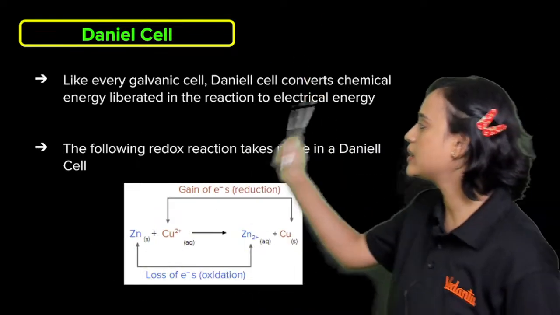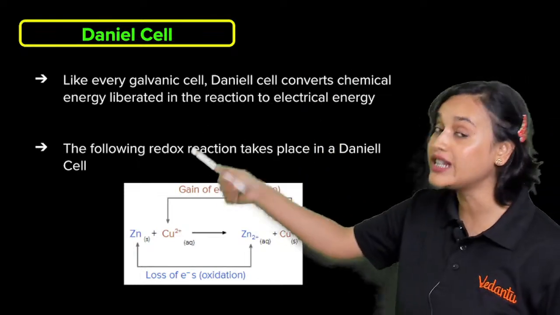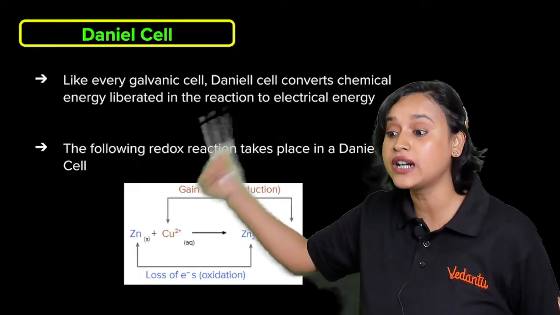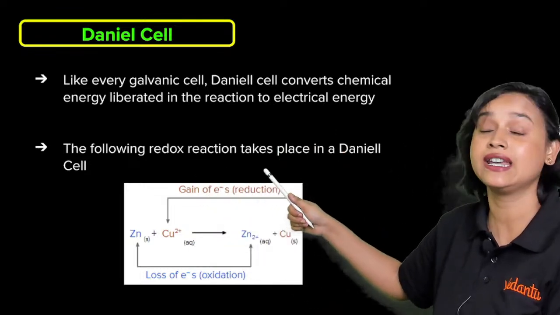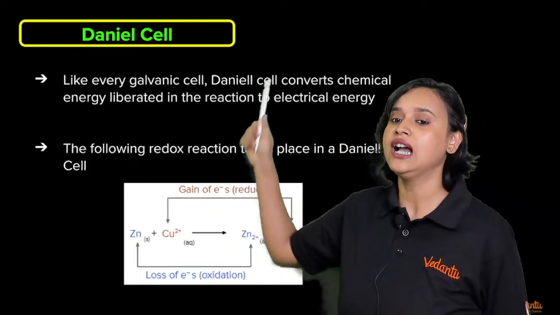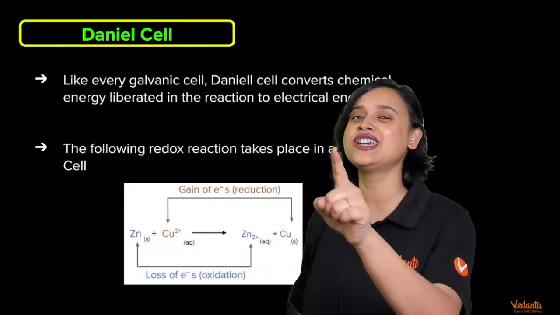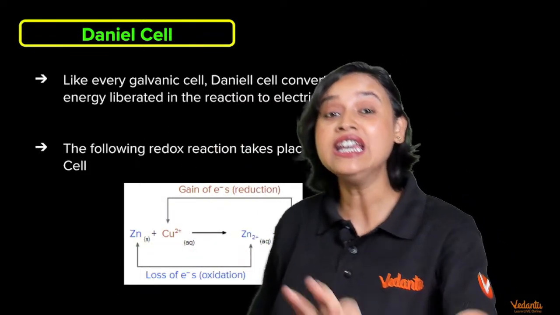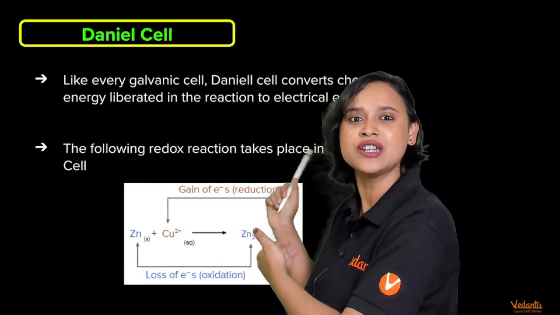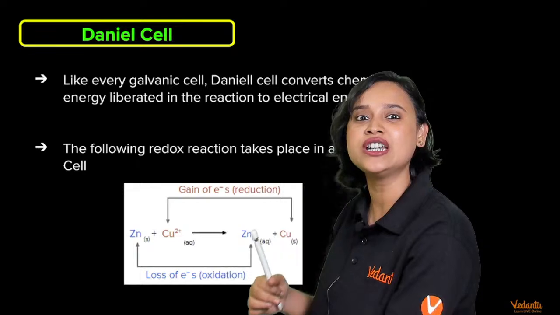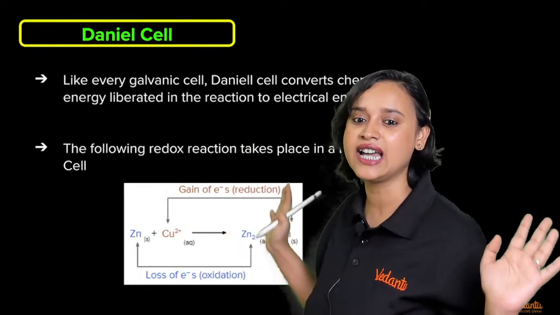So basically chemicals are there. These chemicals are going to react and liberate some electrical energy, and from that they are going to produce some chemical energy. And we all know that energy cannot be destroyed, but energy can be transferred from one place to another. So basically that is what is happening, right? We have just converted it from chemical energy to electrical energy, and that's it.